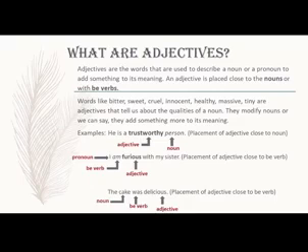Let's read the first sentence here. He is a trustworthy person. Here, person is a noun and the quality of the person is described with the adjective trustworthy. We have placed the adjective trustworthy just before the noun. So, the placement of adjective must be close to the noun it is describing.